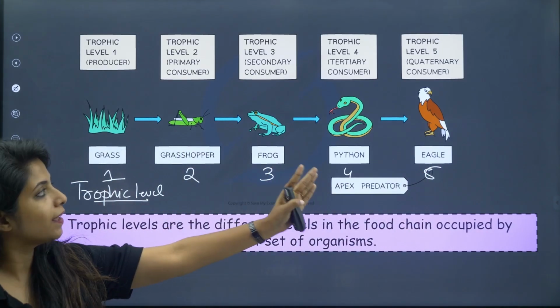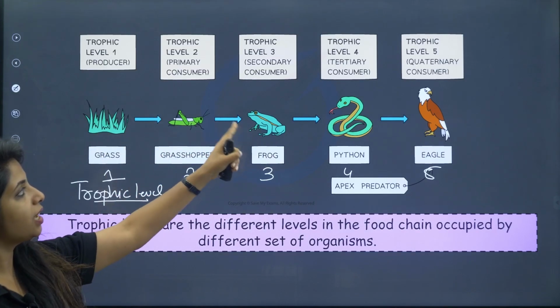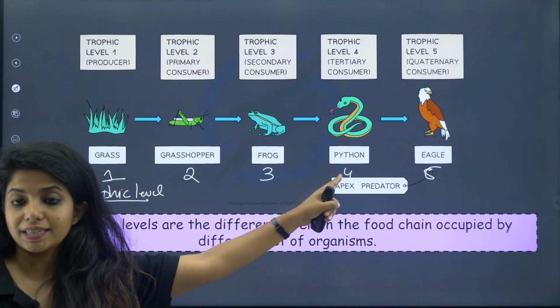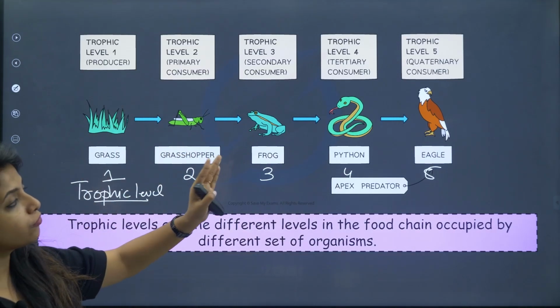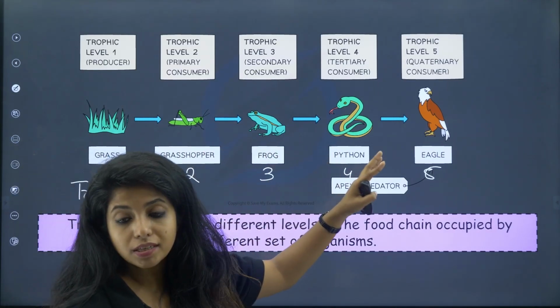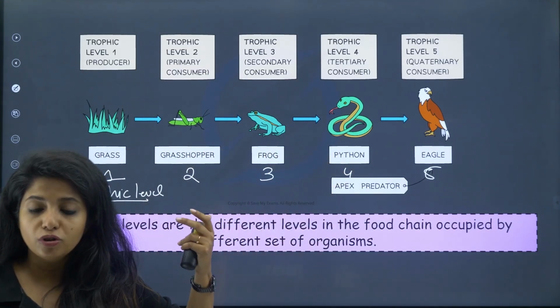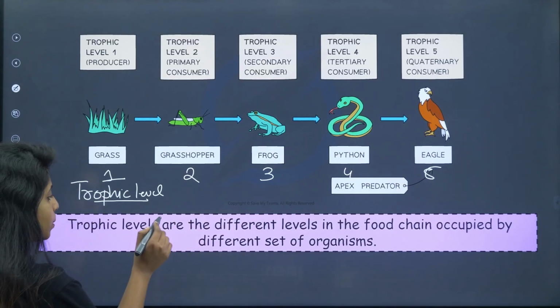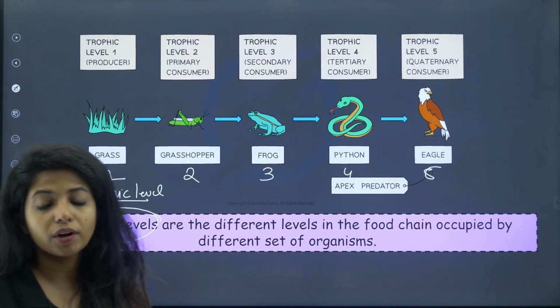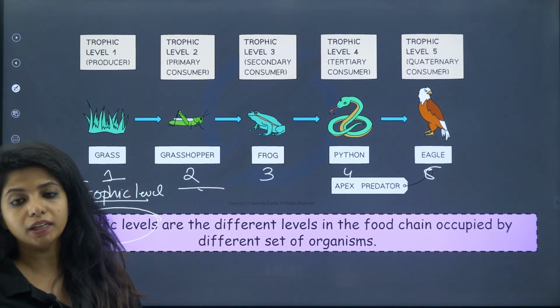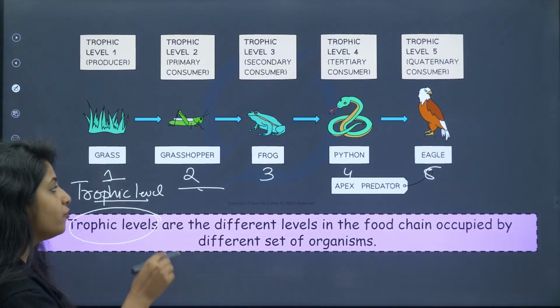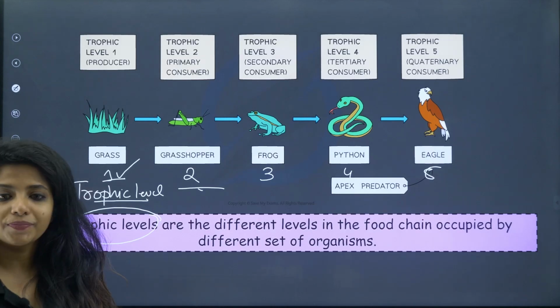So trophic levels are nothing but different levels in the food chain. This guy is going to eat this, this guy is going to eat this. This is a food chain that is happening, right? So these different levels, on which different animals are occupying, this is known as a food chain, children. And you have to remember on which trophic level what organism you will be finding. So for example, on trophic level 2, you will never be finding a producer, because a producer will obviously be there on trophic level 1, right?